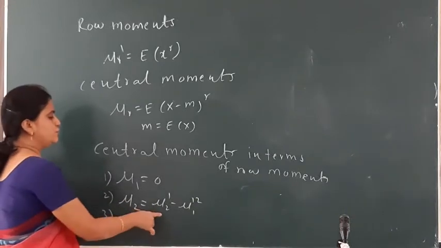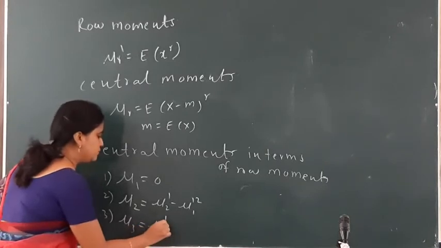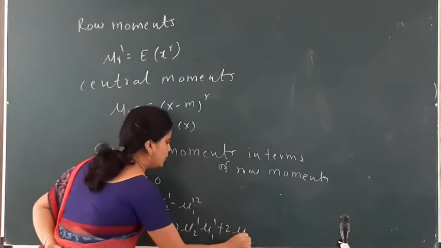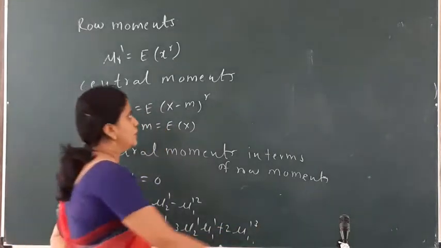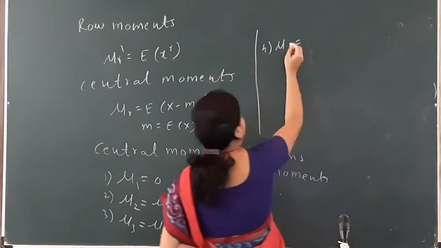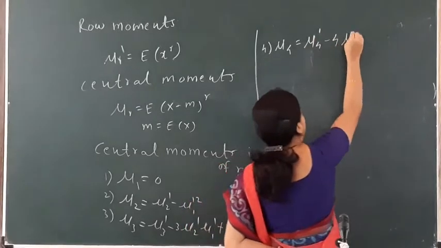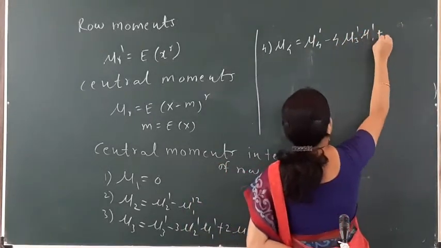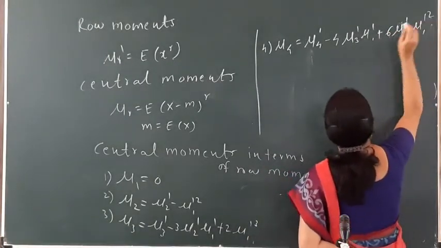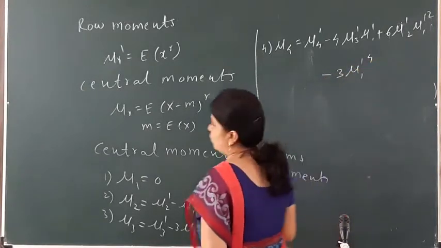And mu3, the third central moment, is mu3 dash minus 3 mu2 dash mu1 dash plus 2 mu1 dash cube. The fourth central moment mu4 is mu4 dash minus 4 mu3 dash mu1 dash plus 6 mu2 dash mu1 dash square minus 3 mu1 dash raised to power 4.